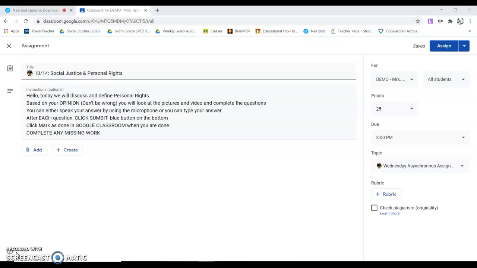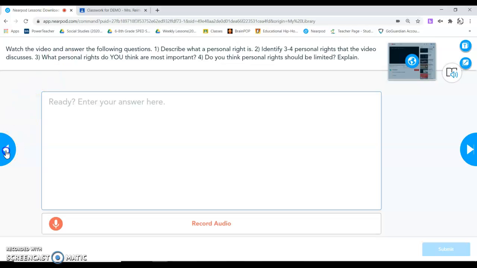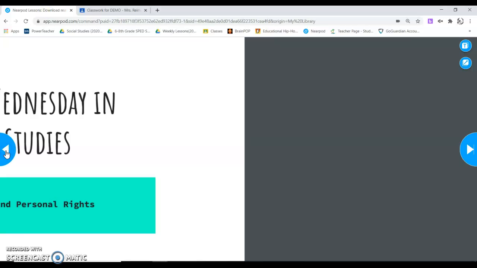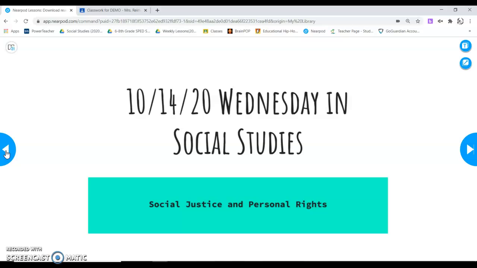Click Mark as done in Google Classroom when you are done, and then you can go to PowerSchool and complete any assignments in Google Classroom. All right, so when you click on the assignment for today, it'll bring you to this page after you sign in with Google.